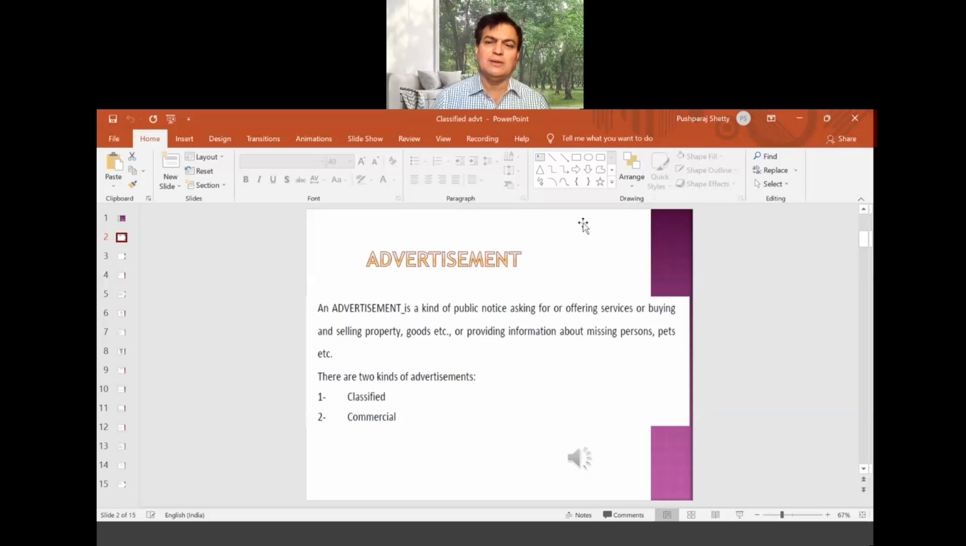So what is its aim? We are advertising for providing information, in order to tell about the services that are available or to buy or sell property, goods. So it's all about that. There are two kinds of advertisements, one is classified and another one is commercial. Which one is very important for us? Classified advertisement is very important for us.